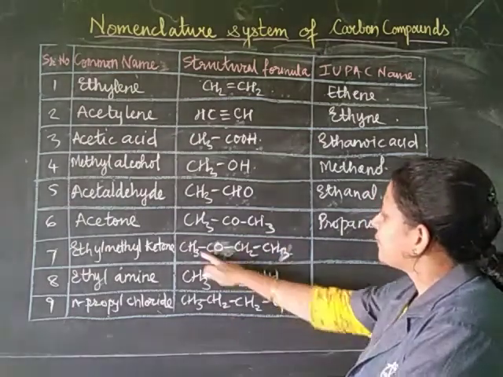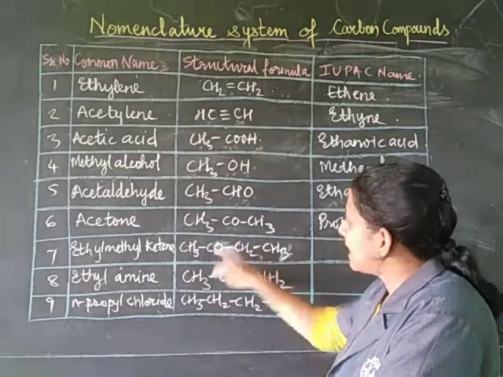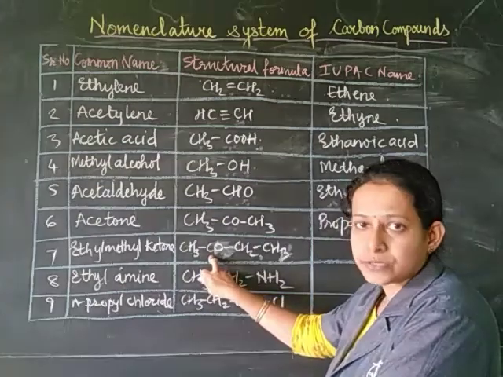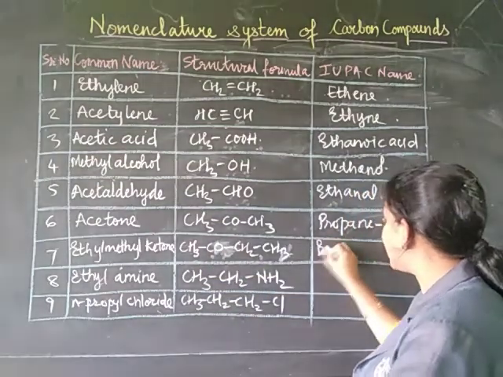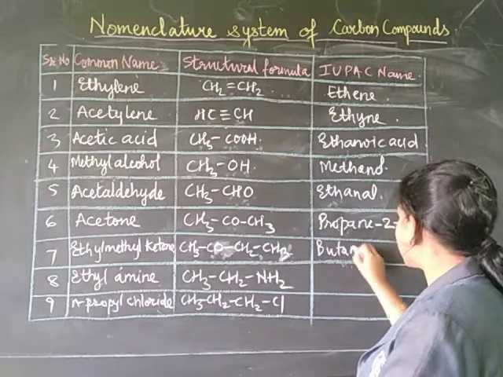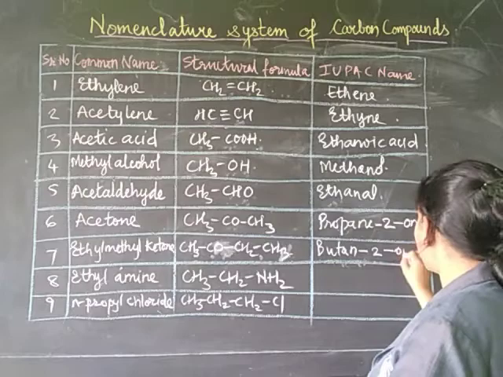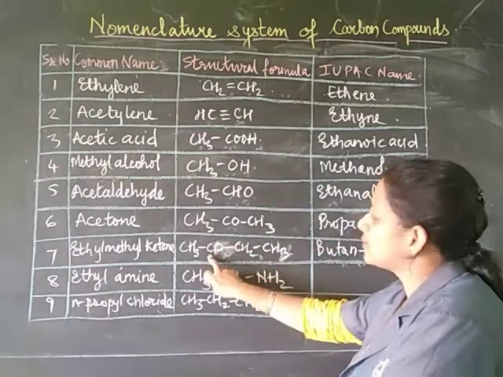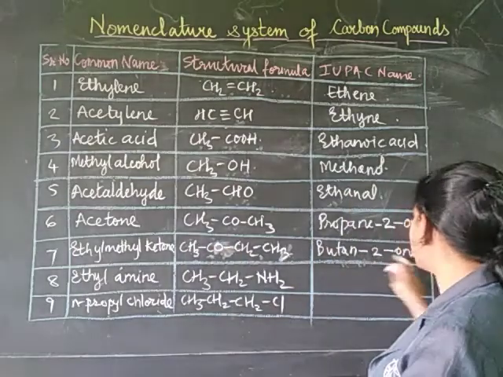So here 4 carbons are there, that means the parent name will be butane, and since the ketone group is on the second carbon, therefore it will be called as butane dash 2 dash ONE. Here this carbon you have to number it as 2. So 1, 2. So it will be butan-2-one.